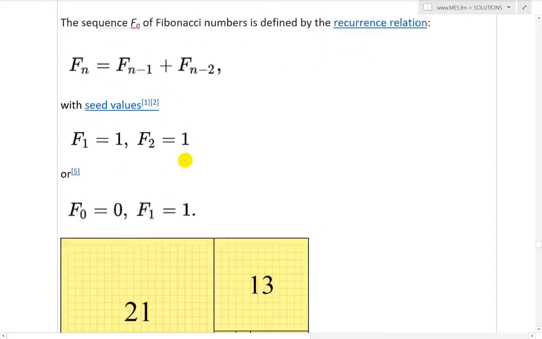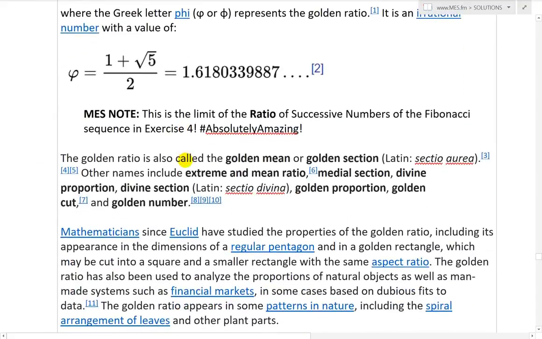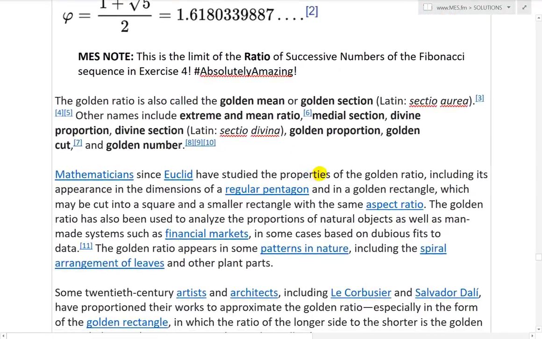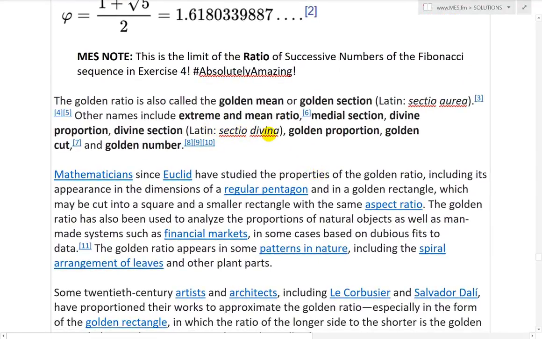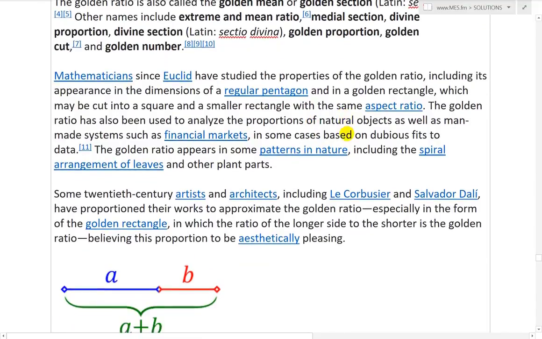Let's just go back over here to the golden ratio. Yeah, so the golden ratio is called the golden mean or golden section, in Latin sectio aurea. Other names include extreme and mean ratio, medial section, divine proportion, divine section, or Latin sectio divina, golden proportion, golden cut, and golden number. Mathematicians since Euclid have studied the properties of the golden ratio, including its appearance in the dimensions of a regular pentagon. So you have to dig into that, it's very fascinating.